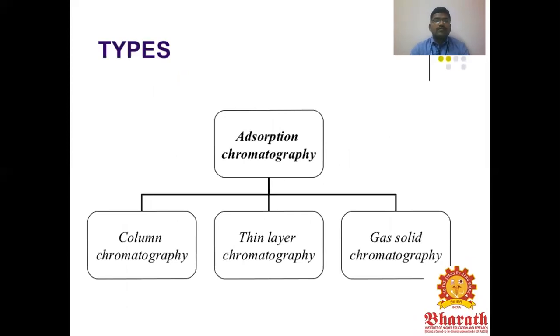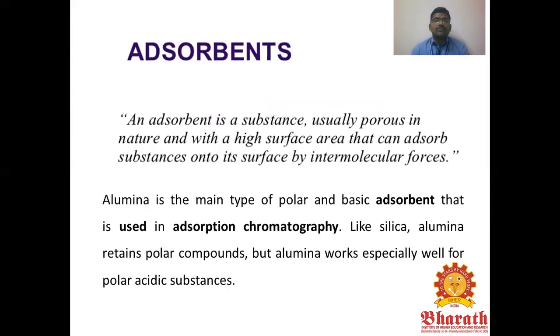There are many different types of adsorption chromatography. Three of them are column chromatography, thin layer chromatography, and gas liquid chromatography. What is an adsorbent? An adsorbent is a substance, usually porous in nature, with a high surface area, that can adsorb substances on its surface through intermolecular forces. You use an alumina plate.